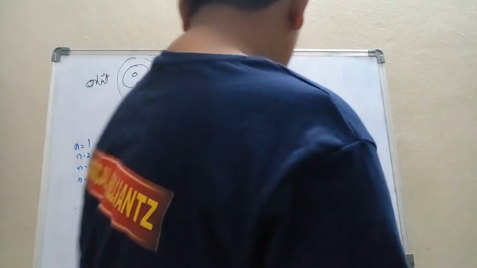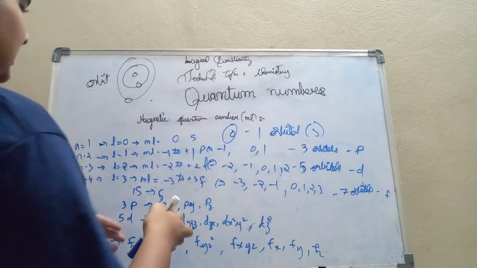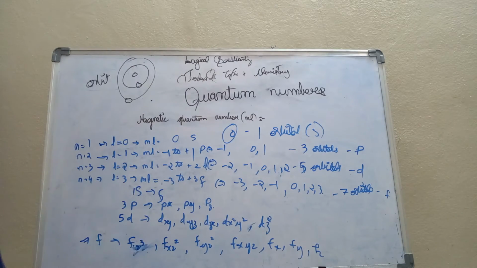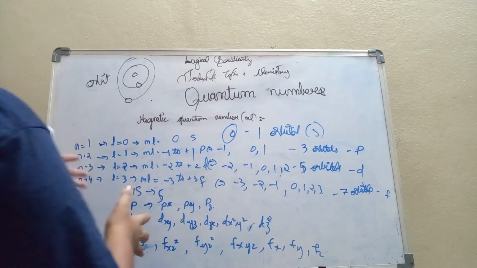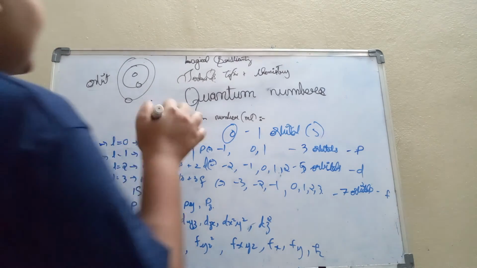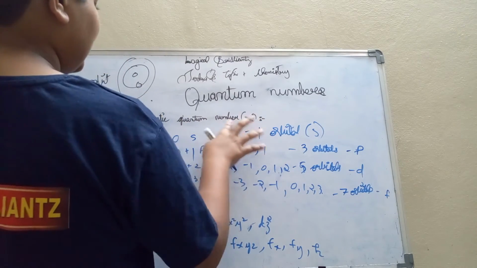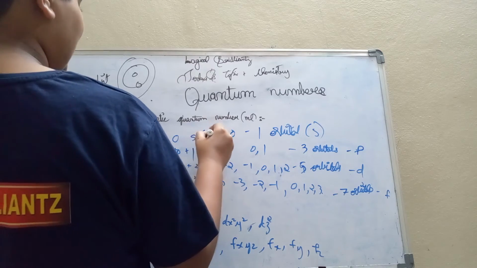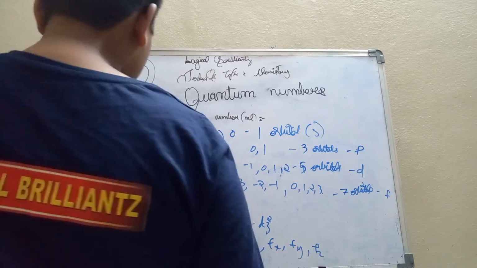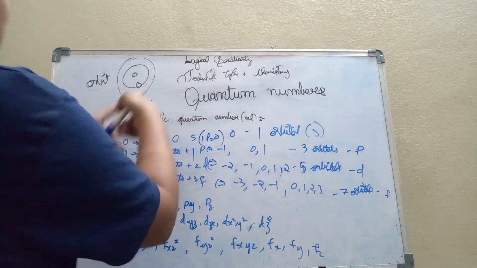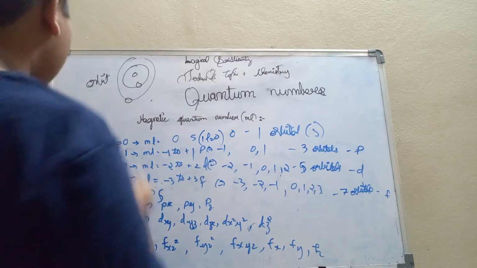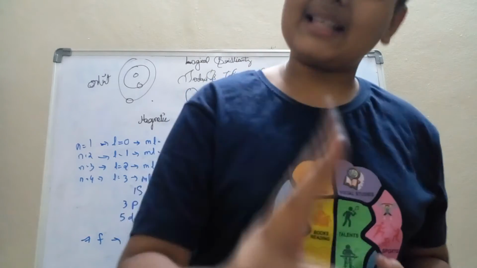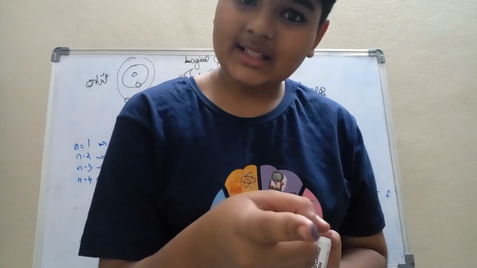So this is about magnetic quantum number. There is a lot to explain about magnetic quantum number. If n is equal to 1, why only one orbital in S? It is L equals to 0. If it is L equals to 0, it is N equals to 1, which is the first subshell. So it has one S orbital. Did you get it? Yes.